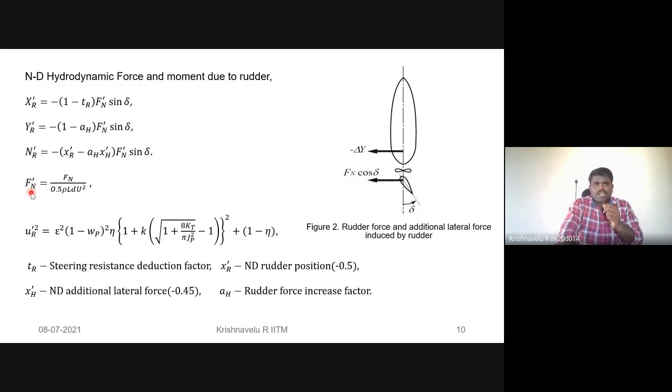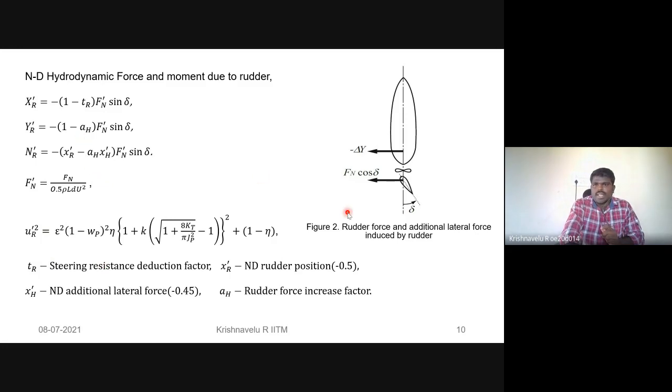In the non-dimensional frame, we know the rudder normal force is related to half rho L D U squared. The rudder normal force is obtained from the lateral and longitudinal inflow velocity to the rudder. The steering force on the surface of the rudder depends on t_R, the steering resistance reduction factor. Steering resistance reduction means the additional resistance caused by the application of the rudder.